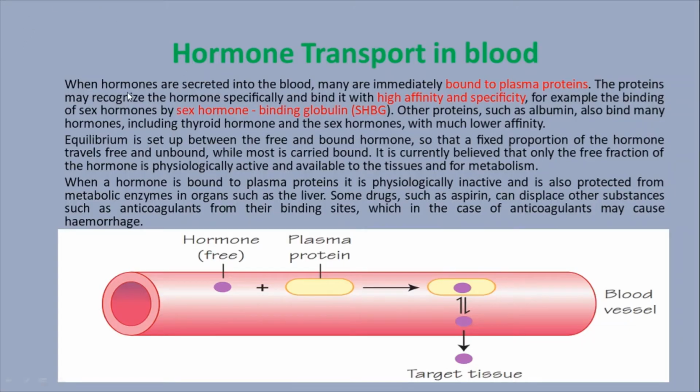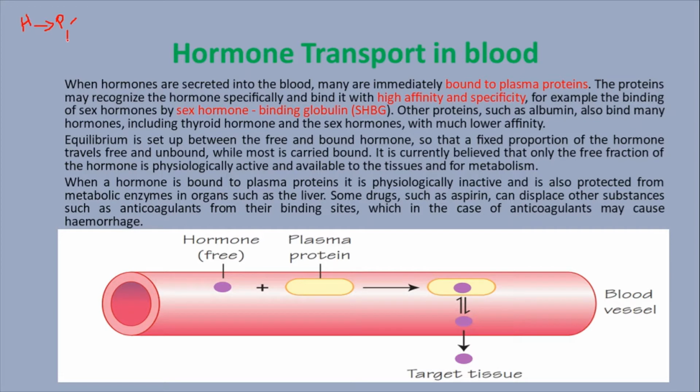The most important thing is the transport of hormones in the blood. As we know, the hypothalamus, a part of the brain, controls the pituitary gland. The pituitary is the master of the endocrine glands. This gland contains two parts: the anterior part and the posterior part.